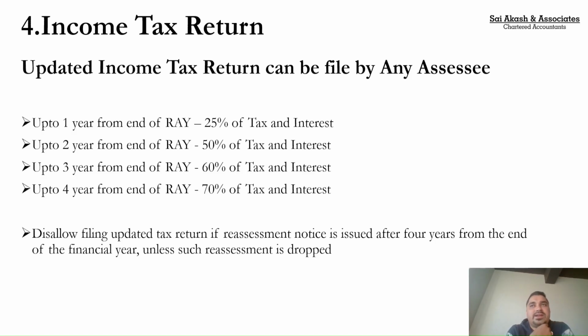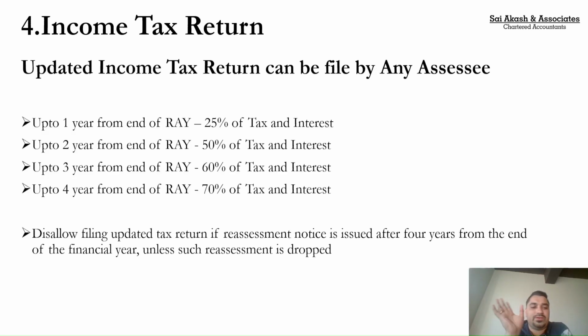Then what is the use of giving timelines, strict timelines? The benefit is that there are certain conditions only under which you can claim updated income tax return. To summarize it in a short way, you cannot file an updated tax return for your own benefit. Updated income tax return can be only filed for the benefit of the department. In other words, if I want to increase your refund, increase your losses, claim any additional expenses, no, you cannot file. You are not allowed to file an updated return. However, if you want to declare more income, if you want to declare more taxes, then updated return option is